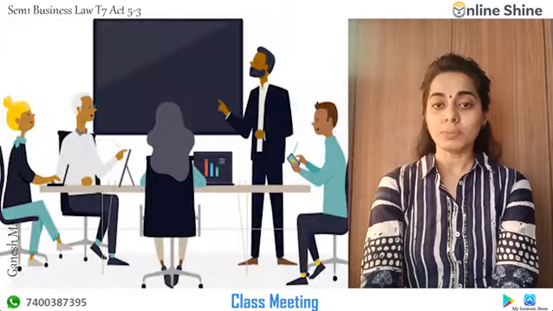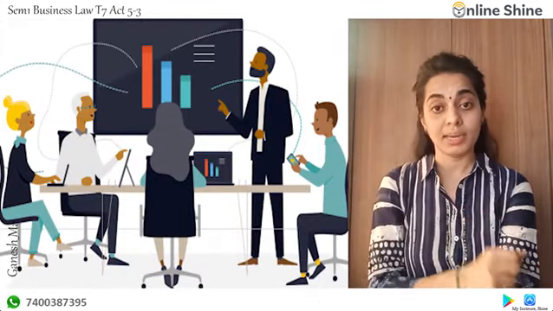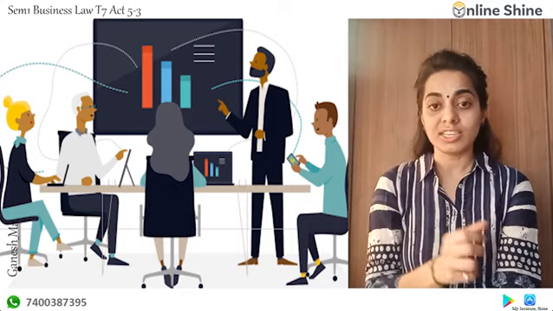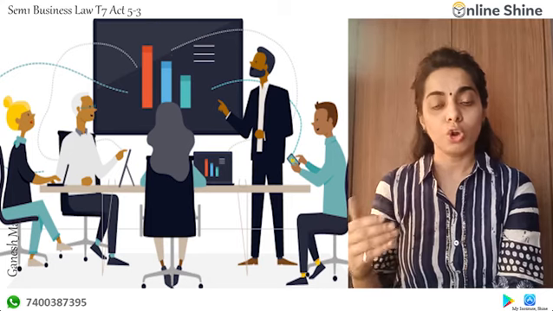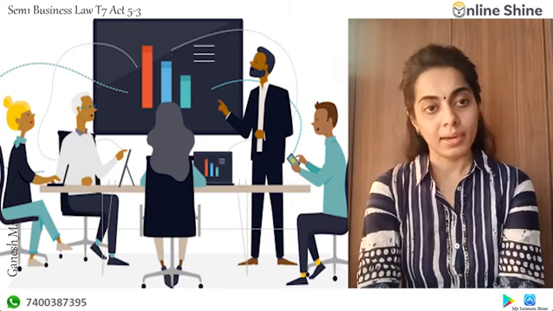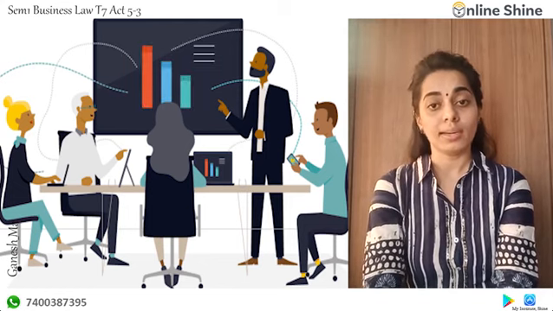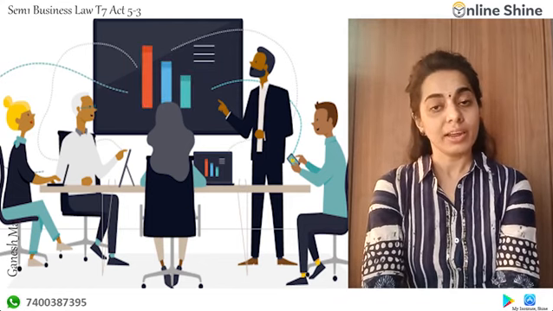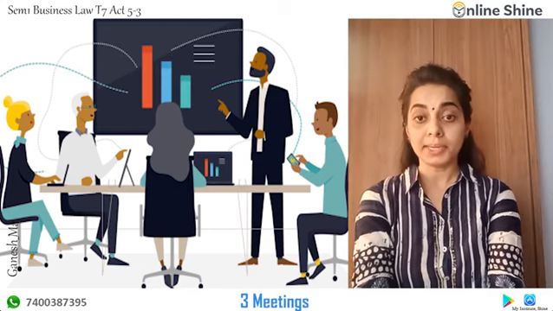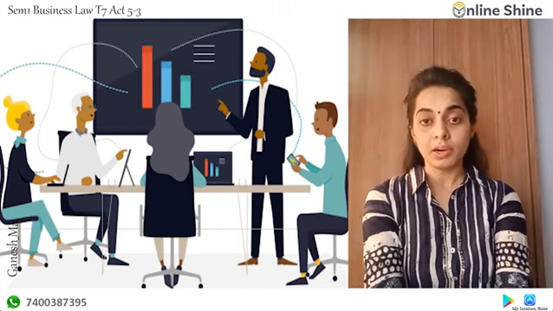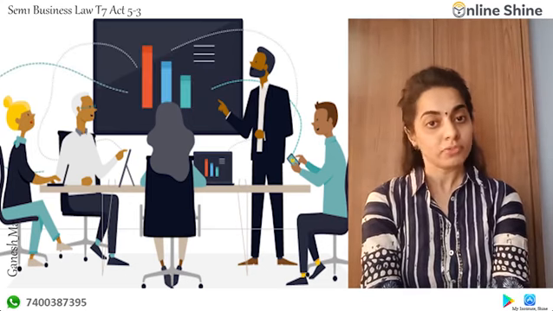Next is the class meeting. Class meetings are for classes, that means equity shareholders meeting, preference shareholders, or debenture holders meeting, depending upon the class or group as per their requirement. Next, directors meeting. Every director is required to attend the board meeting as and when required. Every board of directors is required to attend a minimum of 3 meetings in a year, and in a year there are going to be 4 meetings as per the requirement of the Companies Act.